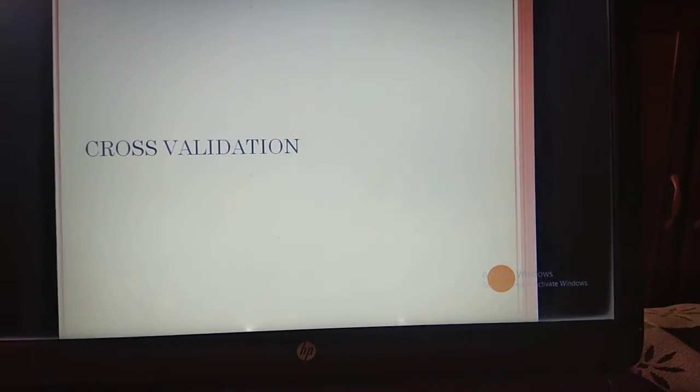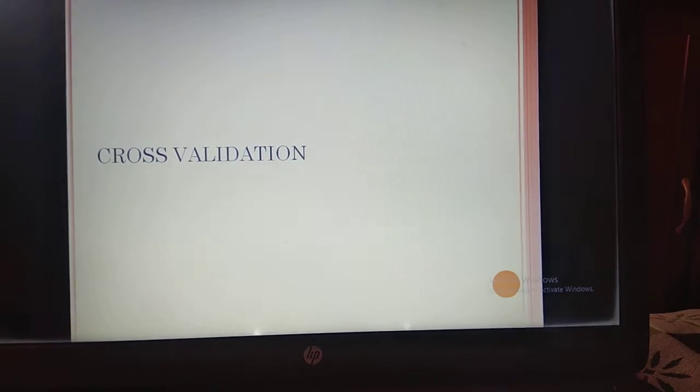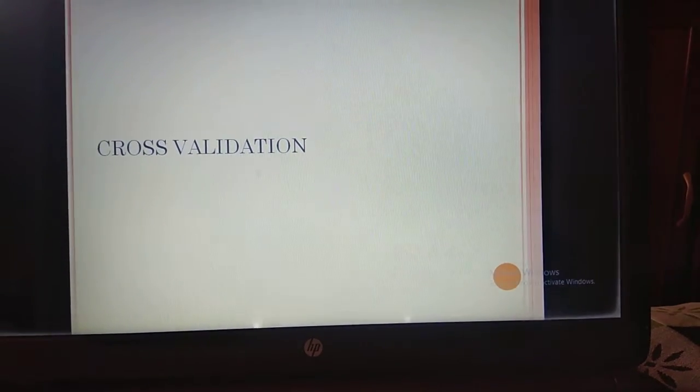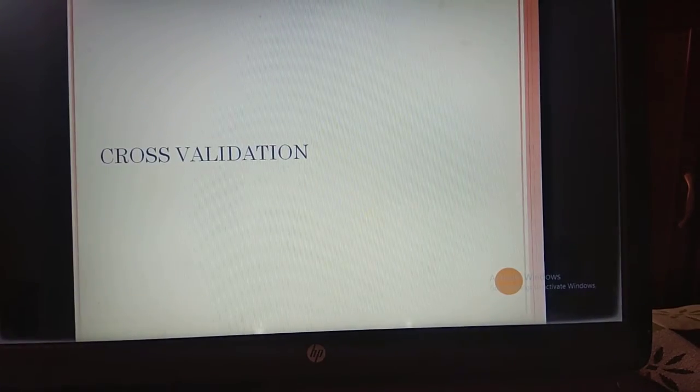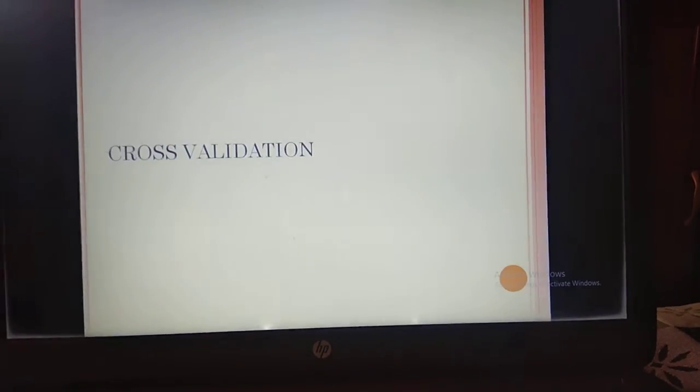Our next topic is cross validation in machine learning. Cross validation is a technique for evaluating machine learning models by training several machine learning models on subsets of the available input data and evaluating them on the complementary subset of the data.